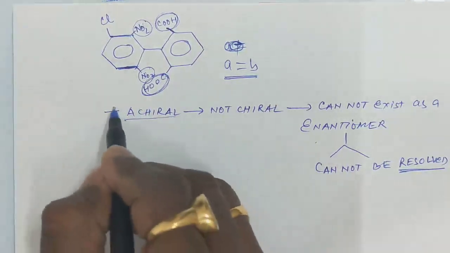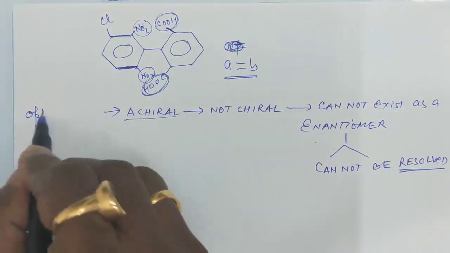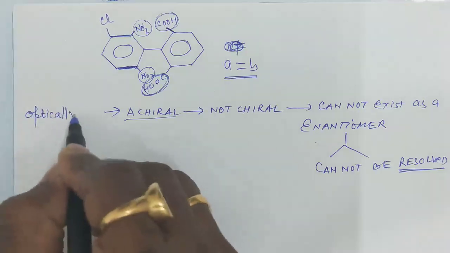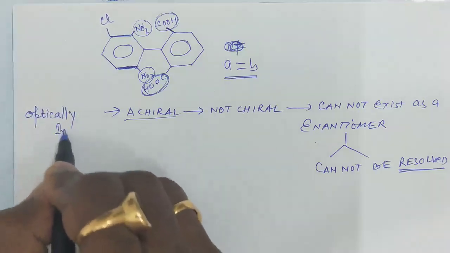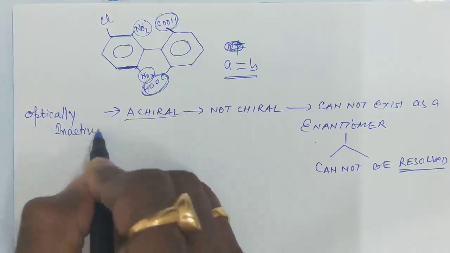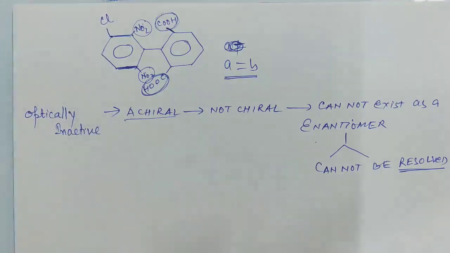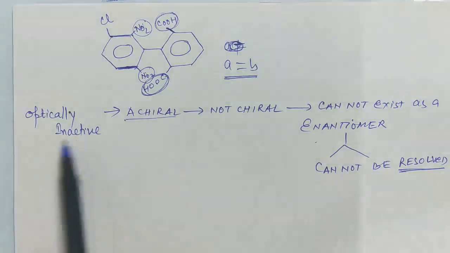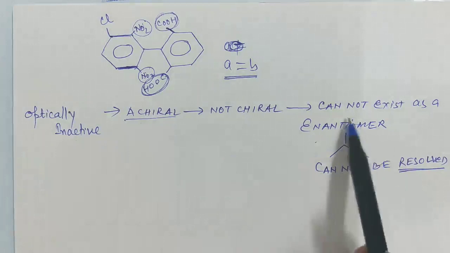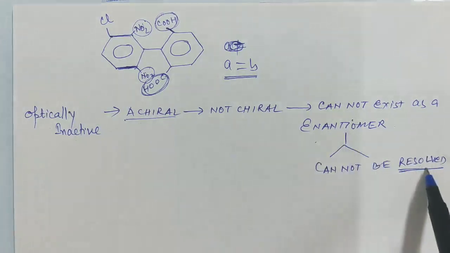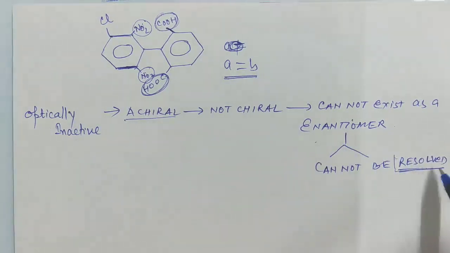Achiral means optically inactive. So if you see here, there are so many keywords: optically inactive, achiral, enantiomer, resolved. So examiners try to twist the question with different terminology. So be careful.